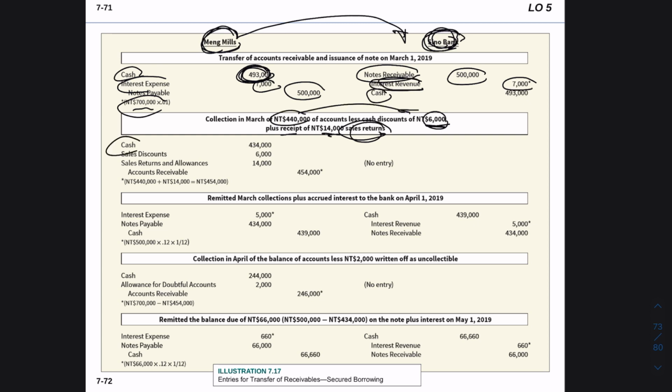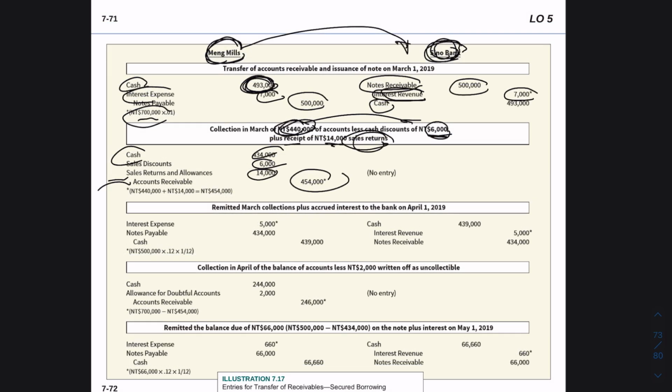So this is how much we are receiving, and we're going to record the sales discount, which is the 6,000. And also we have sales return and allowance, which is a contra sales revenue. We're going to debit that amount. And now we're going to reduce our accounts receivable by the amount of the collection and the amount of the sales return and allowance. We're going to add them all together, and reduce our accounts receivable by this amount.